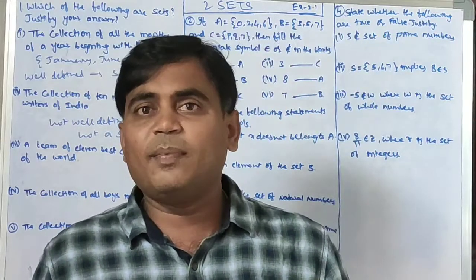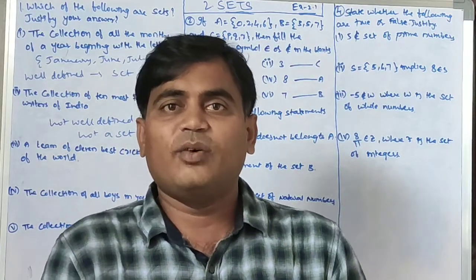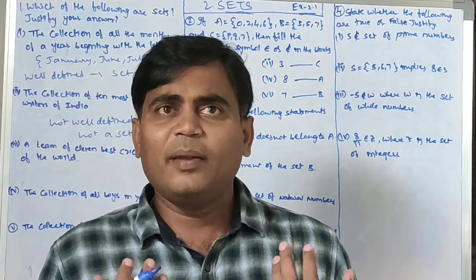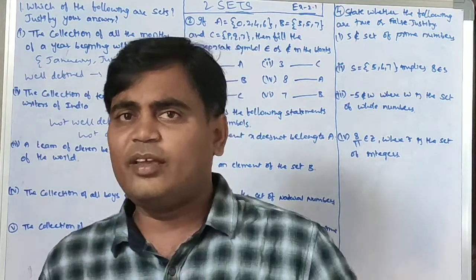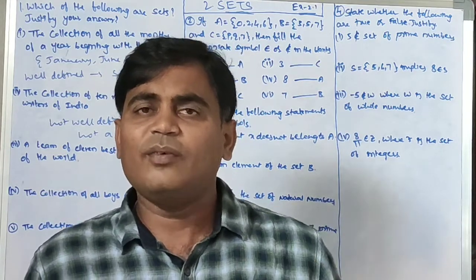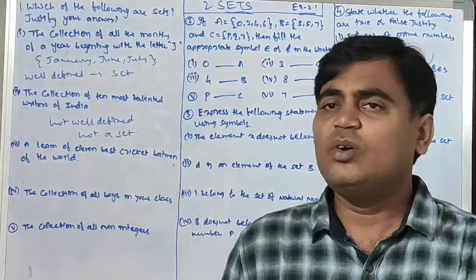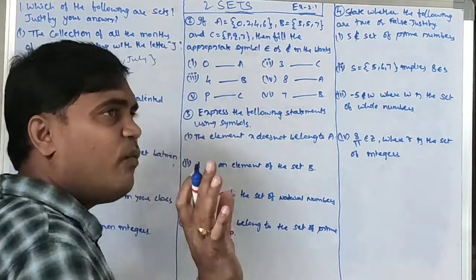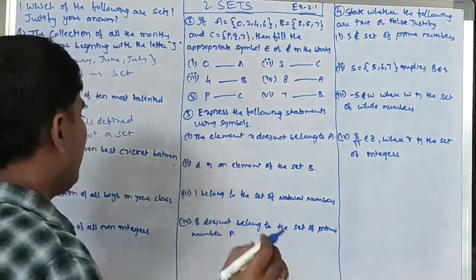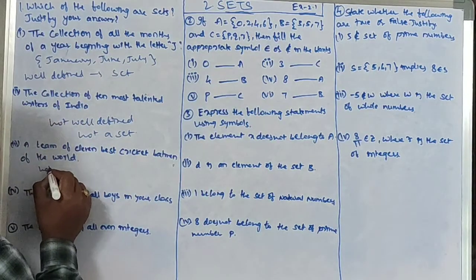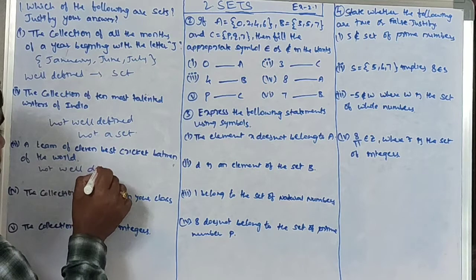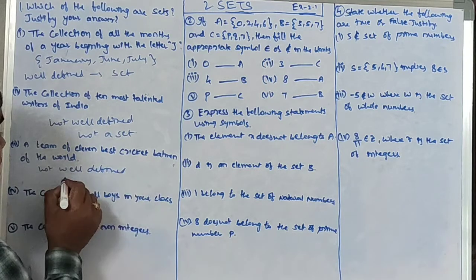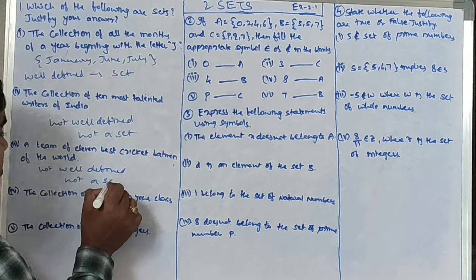Even persons from the same country have different opinions. In my opinion, I will give 11 names, and some may give other names. So it is not well defined. Best won't give the exact result. So it is not a set.